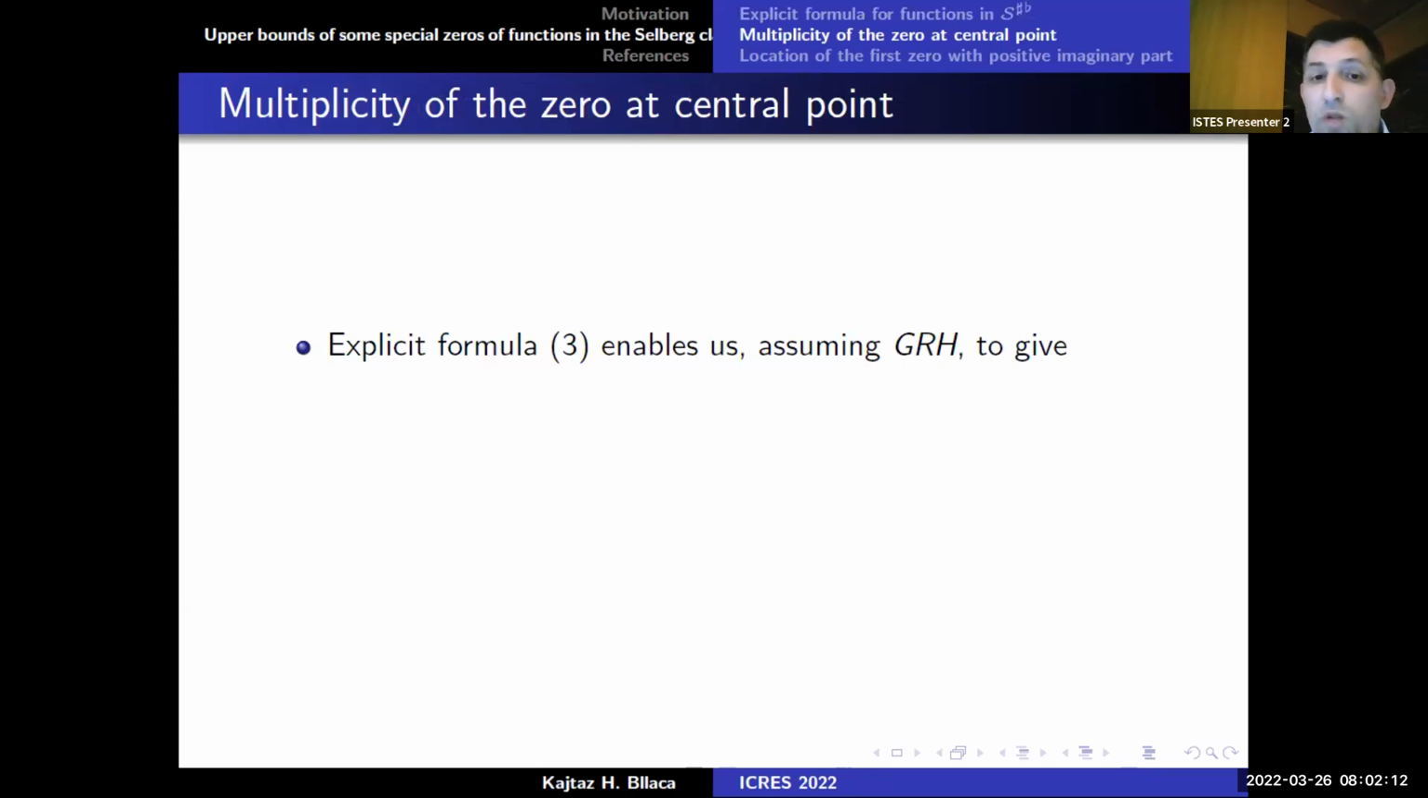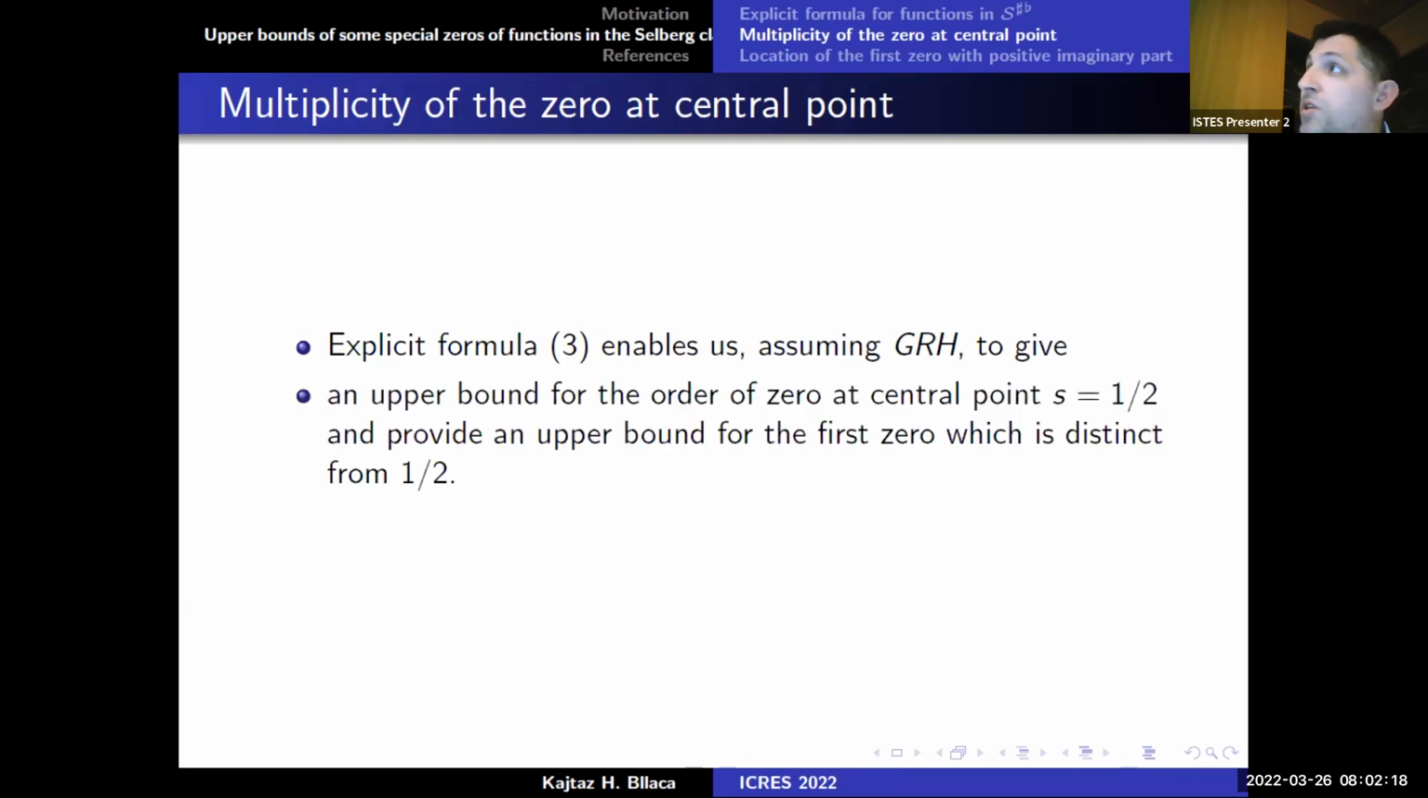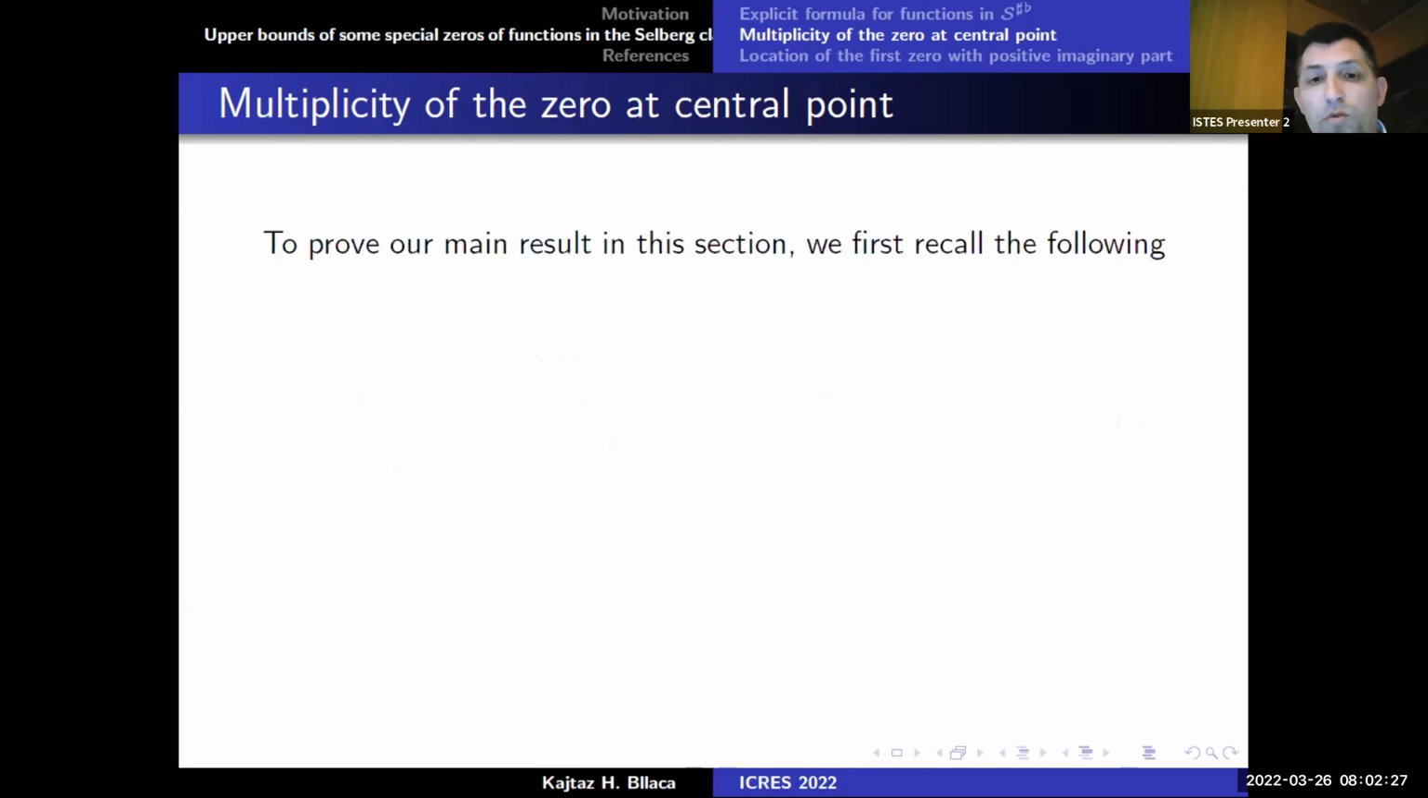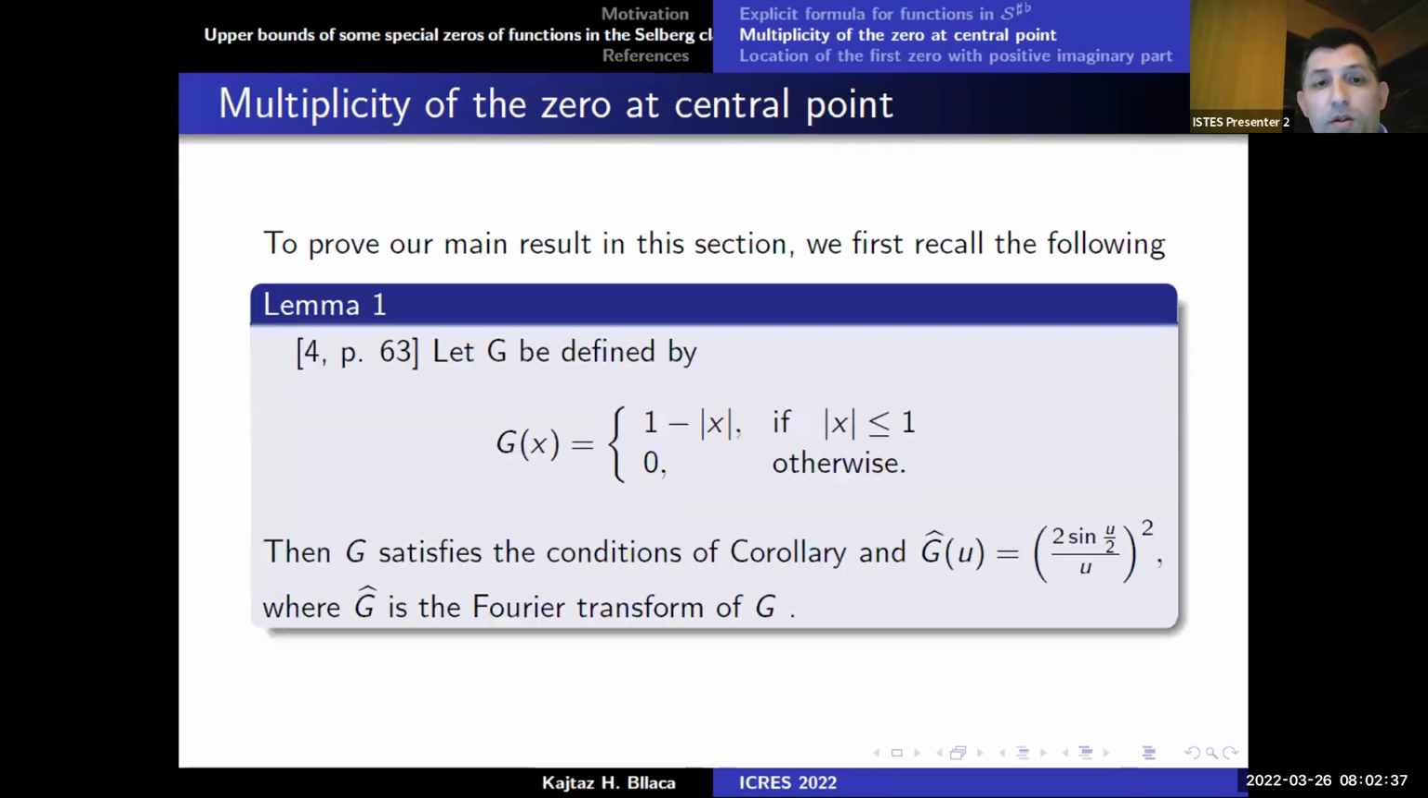This explicit formula enables us, assuming the generalized Riemann hypothesis, to give a bound on the multiplicity of the order of the central point, and to provide an upper bound for the first zero whose imaginary part is different from zero. So this is our main result, but to get our main result, we need some